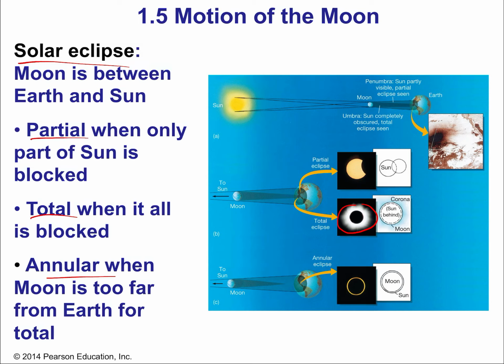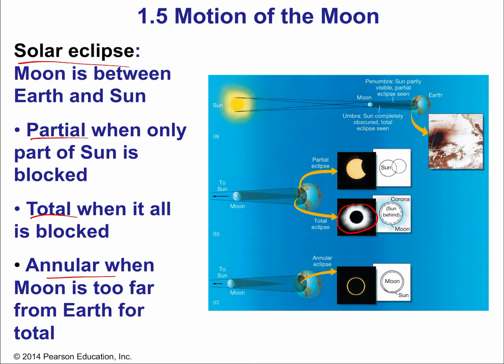The moon has what's known as an elliptical orbit, which means it's not always exactly the same distance from Earth. All orbits are elliptical. None of them are perfectly circular. We'll talk about this when we talk about Kepler's laws in a later chapter. But the point is that because of that elliptical nature, sometimes the moon is slightly further away. And if that coincides with the right conditions for a solar eclipse, then the moon just might be relatively too small in terms of its angular size and not completely block the sun.